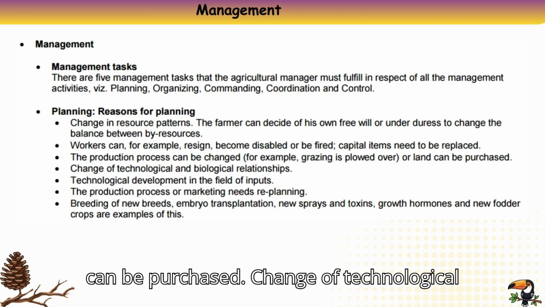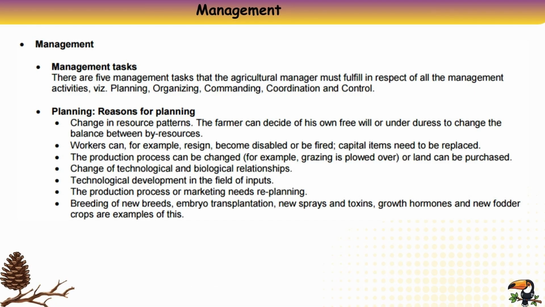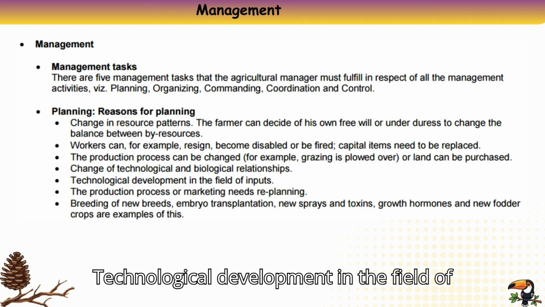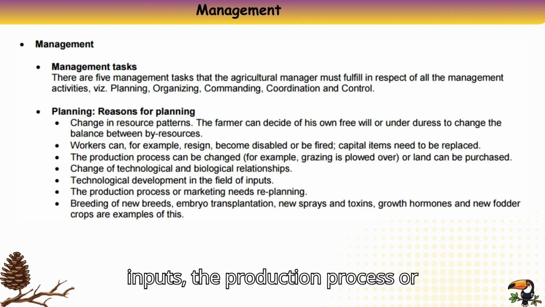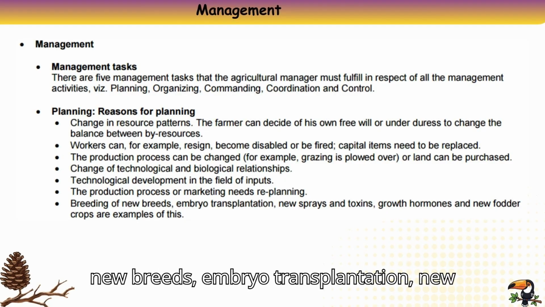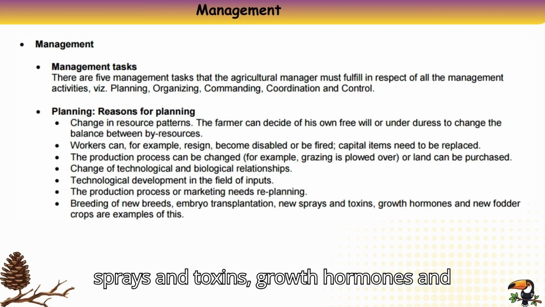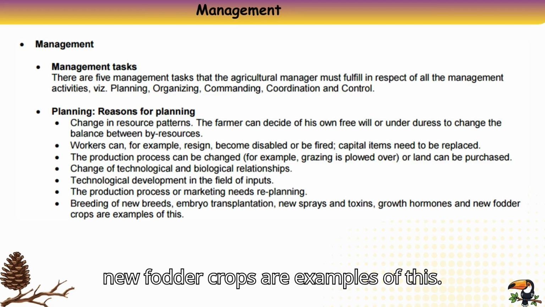Change of technological and biological relationships. Technological development in the field of inputs. The production process or marketing needs replanning. Breeding of new breeds, embryo transplantation, new sprays and toxins, growth hormones and new fodder crops are examples of this.